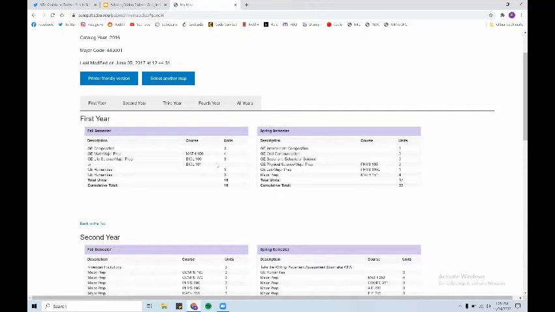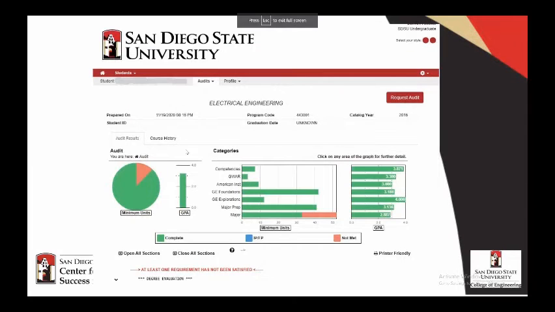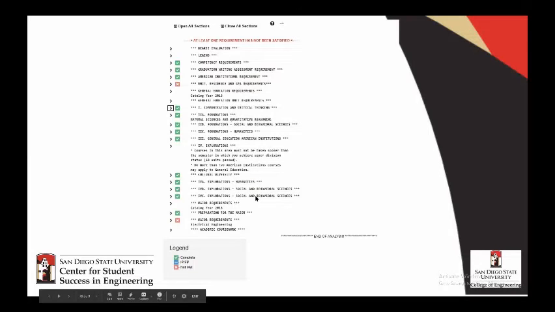So after figuring that out, we also have to focus on the degree evaluation. As for the degree evaluation, once you log on, you'll be set to a website that looks like this, and you have a pie chart with the amount completed and the amount of units you still have left. And as you can see, it'll give you very detailed information about all the classes you've taken and everything you need to graduate at San Diego State. You keep scrolling down, you'll eventually meet all the requirements that you need, whether it be GPA, classes, each little green. You need to have all of these be green little check marks to make sure you graduate.